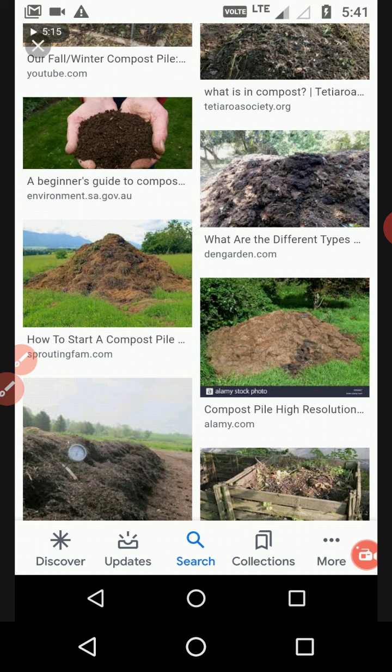In manure there will be total organic components and all the nutrient material to increase the fertility of the soil. So manure is enriched with organic components as well as nutrient material for the soil.